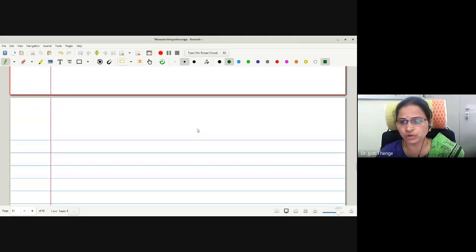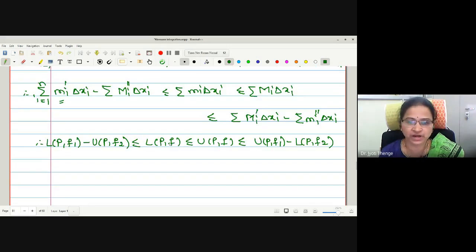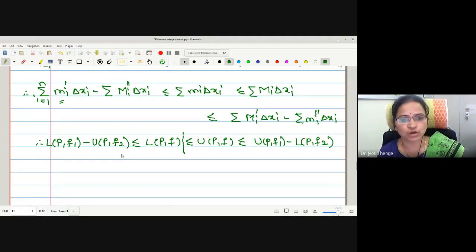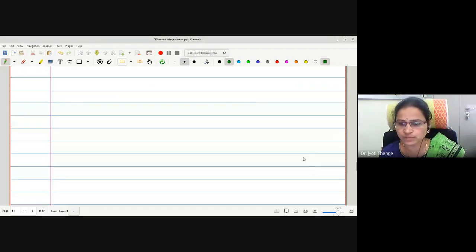Now what will we do? We will try to separate the inequality from the middle. Our aim is to prove the function is integrable, which means our aim is to find the value of U(P,f) minus L(P,f) and prove it is less than epsilon. Therefore, I will separate this inequality over the two terms, but before that let me call this statement number 4.